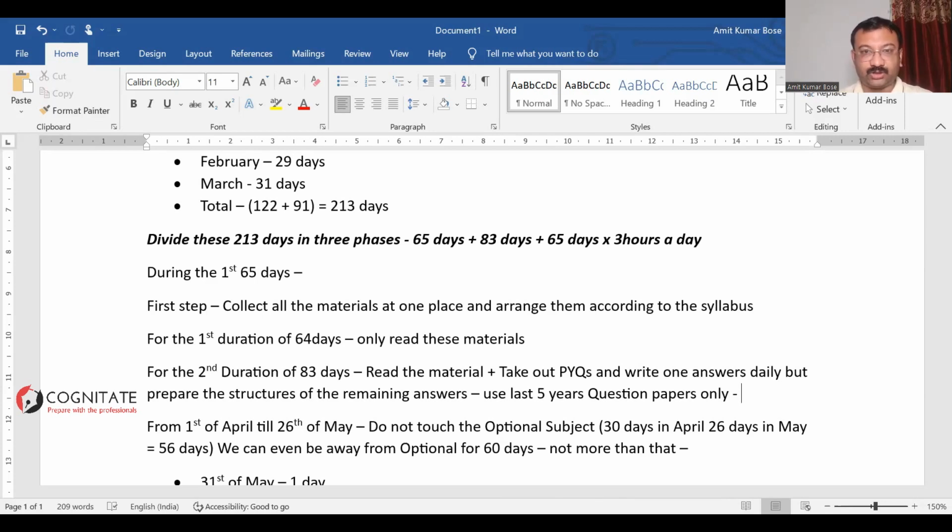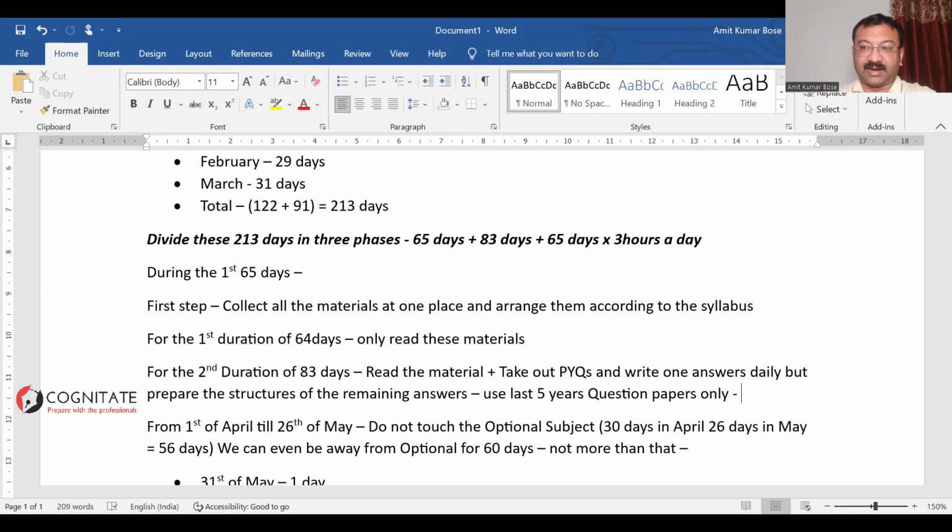As for the remaining questions from these areas, prepare the structure of those answers. You don't have to write the whole answer. Just write what should be in the introduction, what points should be in the body, and how the conclusion should be written, right? So prepare the structure. You need to carry on with that exercise, please.